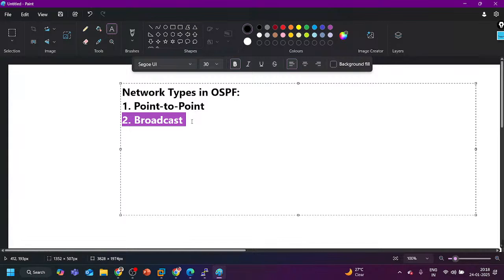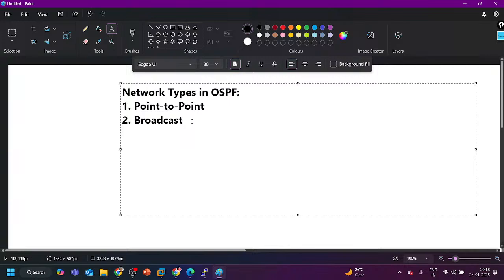In a multi-access network, the OSPF network type should be broadcast. In multi-access networks, where multiple routers are connected to a common broadcast domain, an example can be Ethernet. We use Ethernet links for the LAN side only.